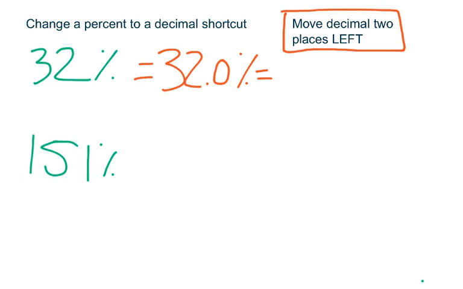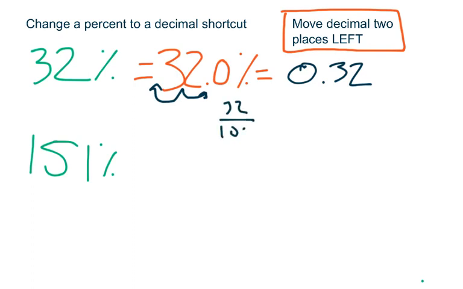So if my decimal comes at the end of this, if it comes right here, if I take that decimal and move it 2 places to the left, that'll be once here, twice there. And so that will become 0 and 32 hundredths. Which makes sense, because 32% as a fraction is 32 over 100. So 32 over 100, 32 hundredths, those connect. So 32% moving the decimal 2 places to the left gives me 0 and 32 hundredths.